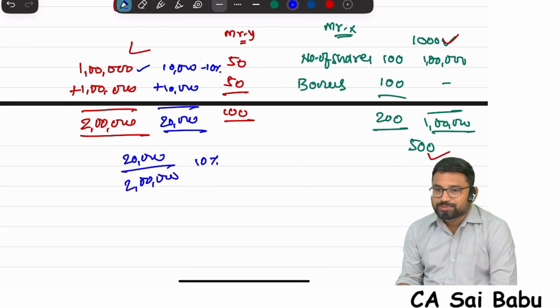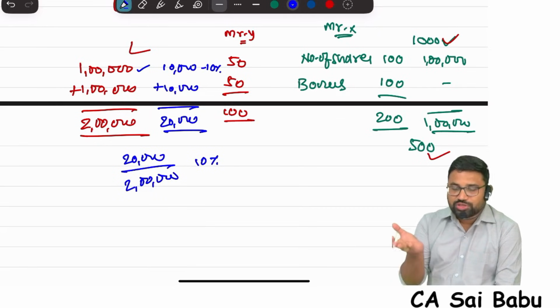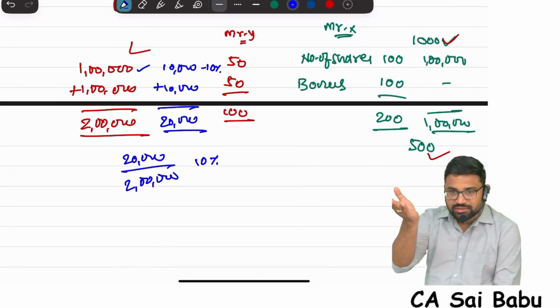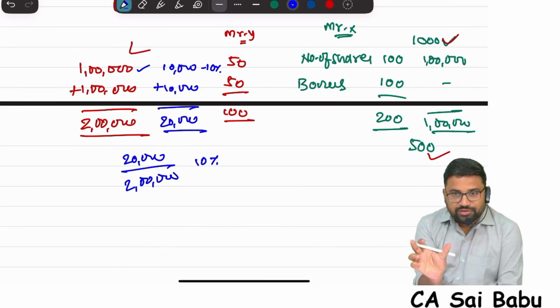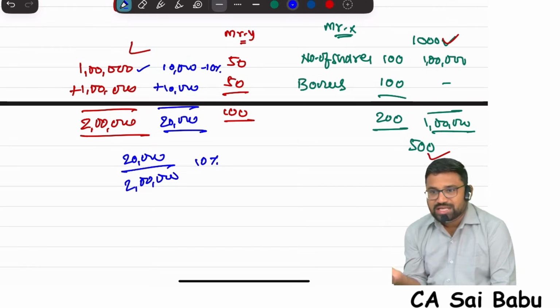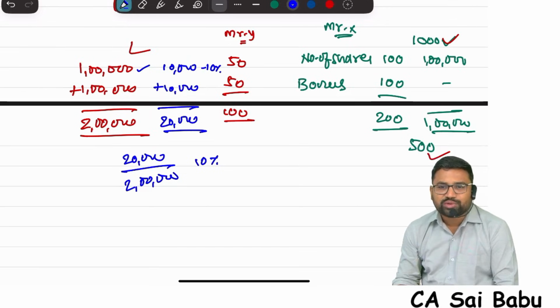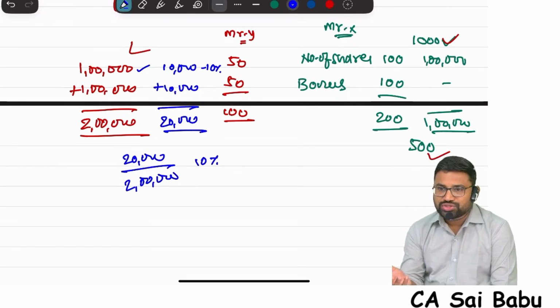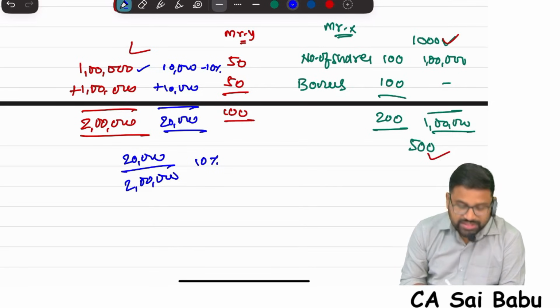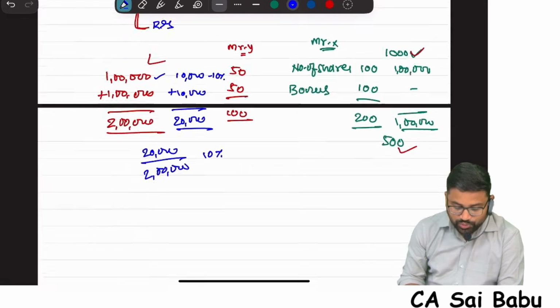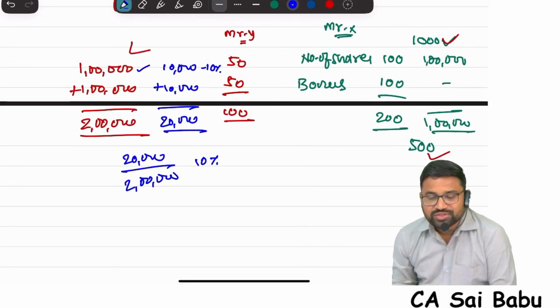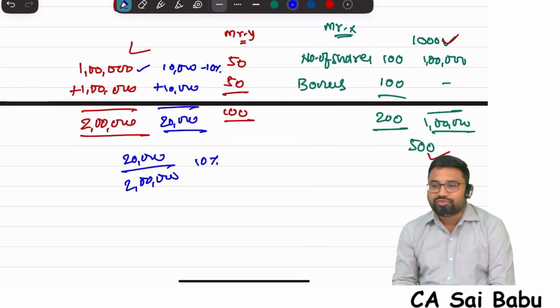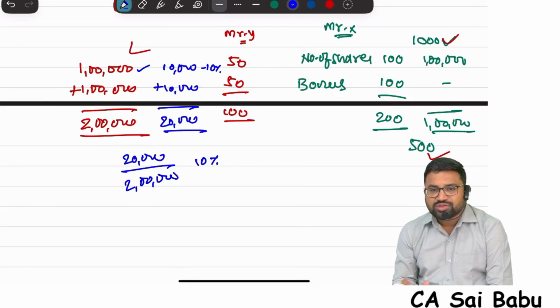Are you understanding what I am speaking? Because of bonus issue, overall shares will also increase. Before bonus issue, what is your percentage of control? After bonus issue, your percentage of control remains unchanged. That means your ownership will not get diluted. You are having 10,000 shares in 1 lakh, now 20,000 shares in 2 lakhs, same percentage. So because of bonus issue, for a shareholder there is no increase in the percentage of control. His value of capital, value of investments will also remain unchanged.